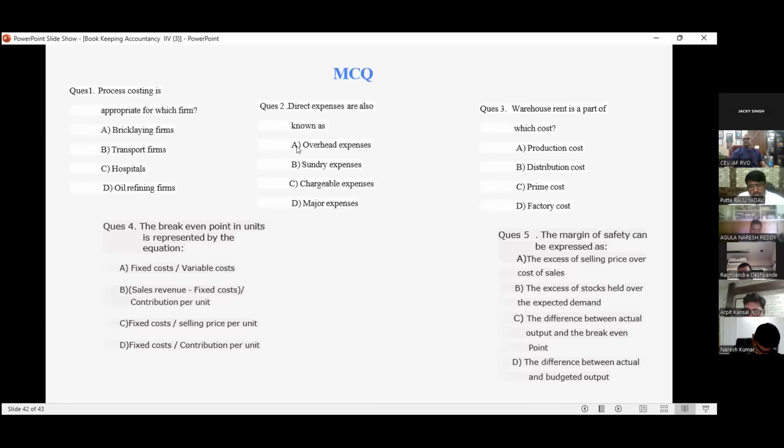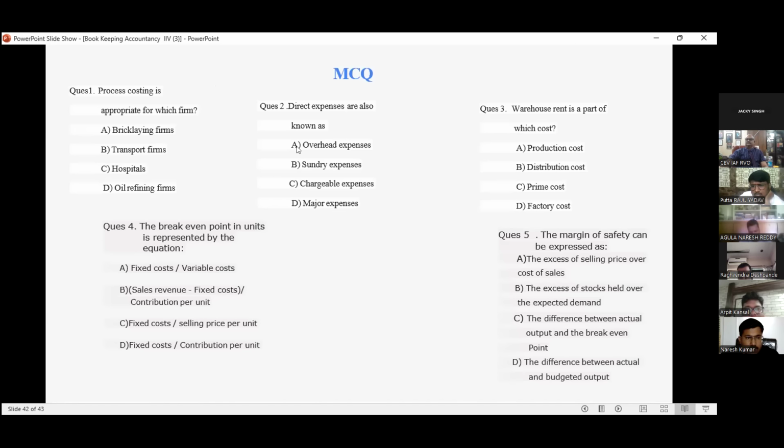Then process costing is appropriate for which firm? Process costing, oil refinery firms. Very good, sir. Oil refinery, generally we do process costing. Direct expenses, generally known as? Chargeable expenses. Correct. Very good. You are from an accounting background? No, sir. Engineering.